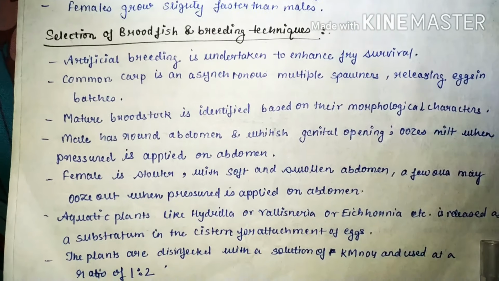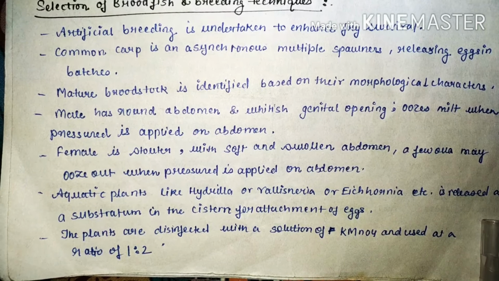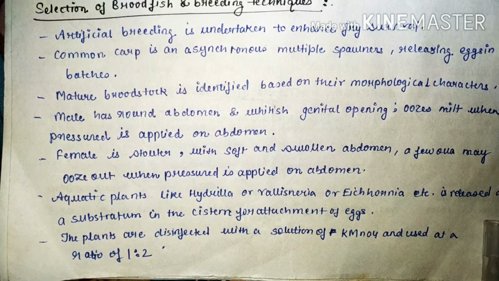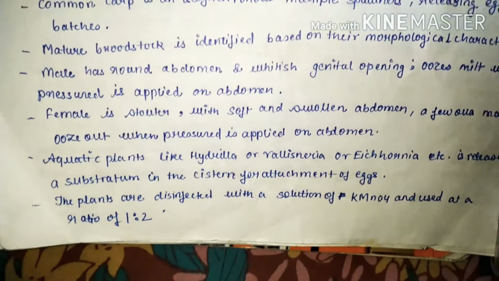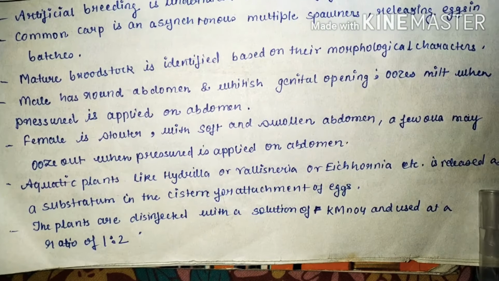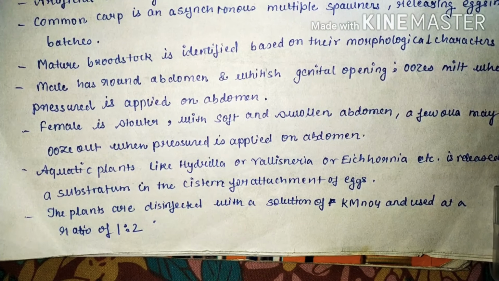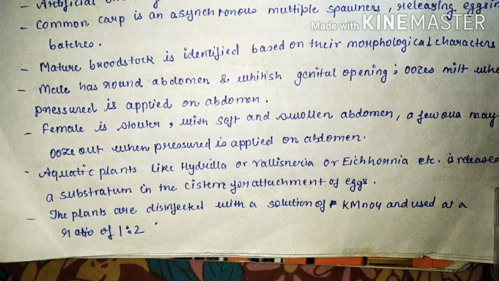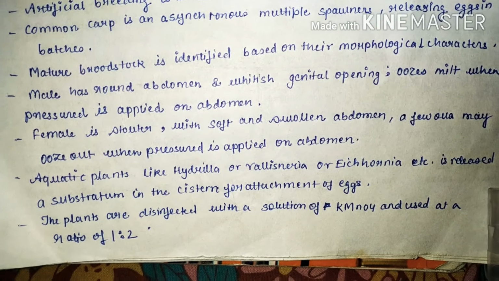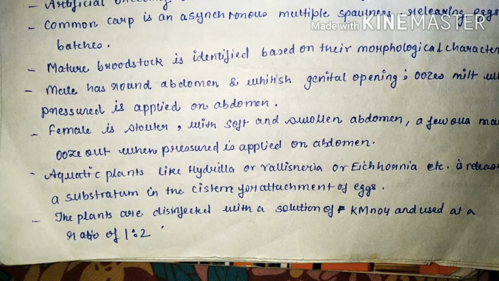Mature brood stock is identified based on their morphological characters, meaning how we will identify between the male and the female. The male has a round abdomen and whitish genital opening, and oozes milk when pressure is applied on the abdomen, while the female is stouter with a soft and swollen abdomen. A few ova may ooze out when pressure is applied on the abdomen.